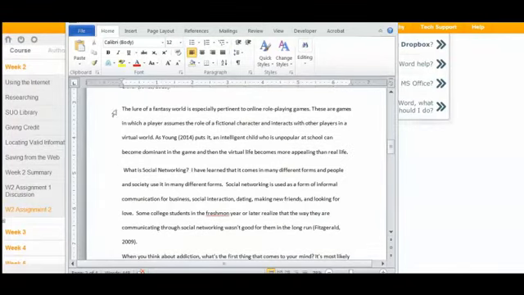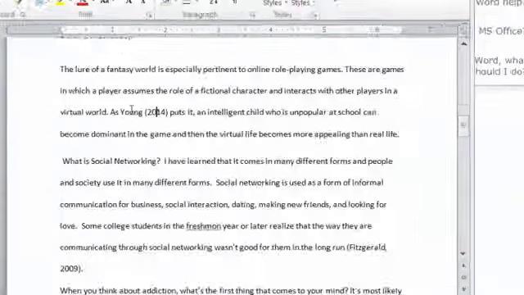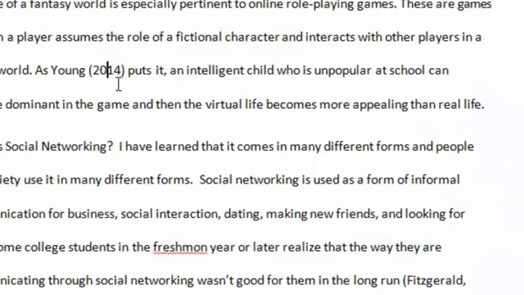Here is another paragraph, and actually there's two in-text citations. If you find related material, you can put it in the same paragraph, but you do want to have at least 4 paragraphs. So this one, as Young, mentioned the last name of the author. In parentheses, you put the year. Then down here, Fitzgerald, 2009.